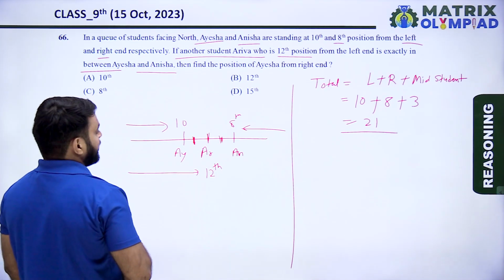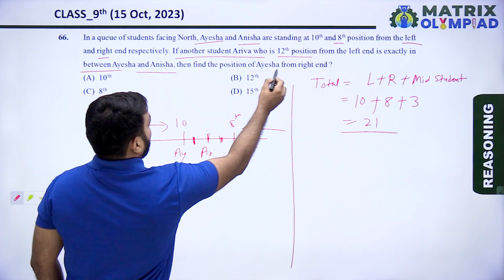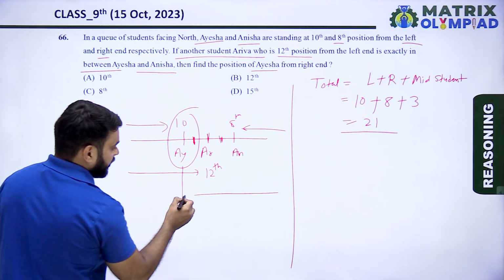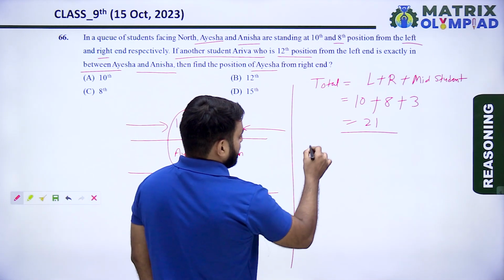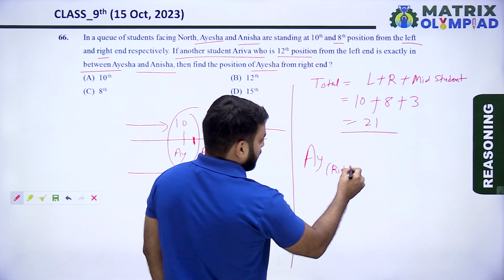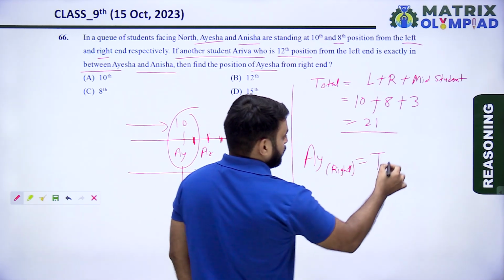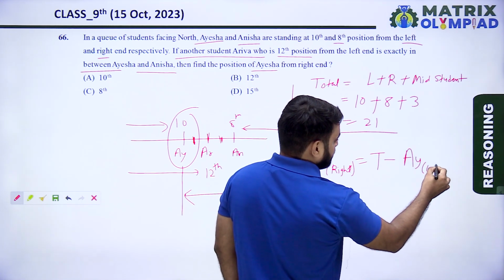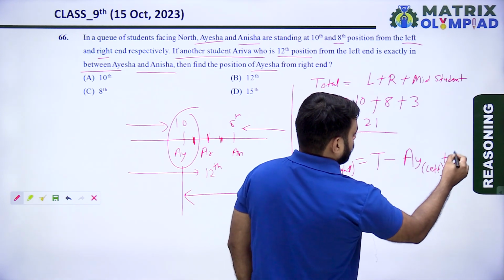Now find the position of Aisha from the right end. The formula is total minus position of Aisha from the left end plus 1.